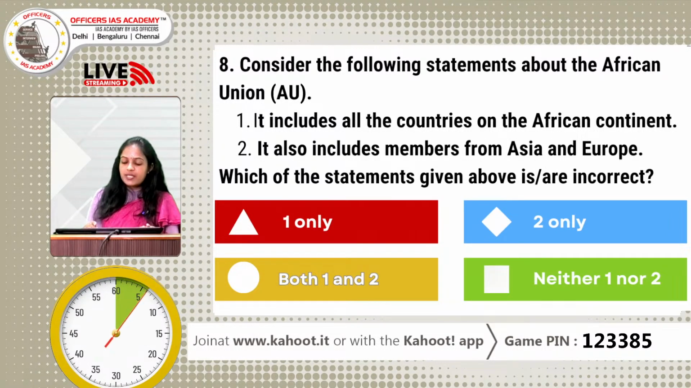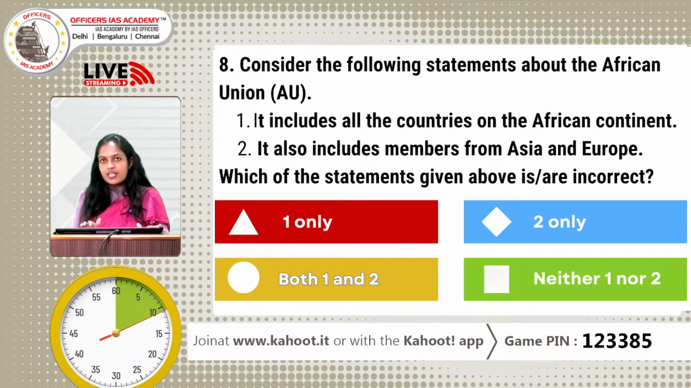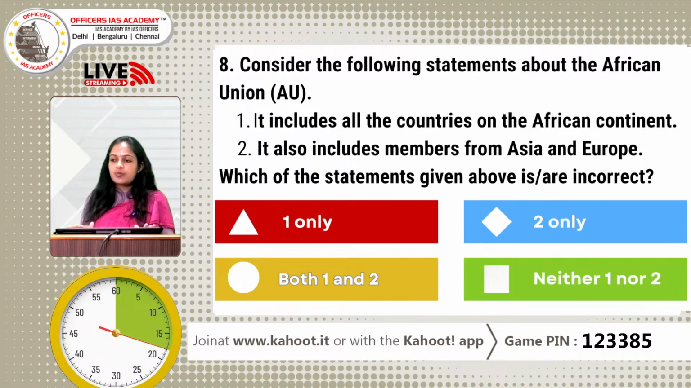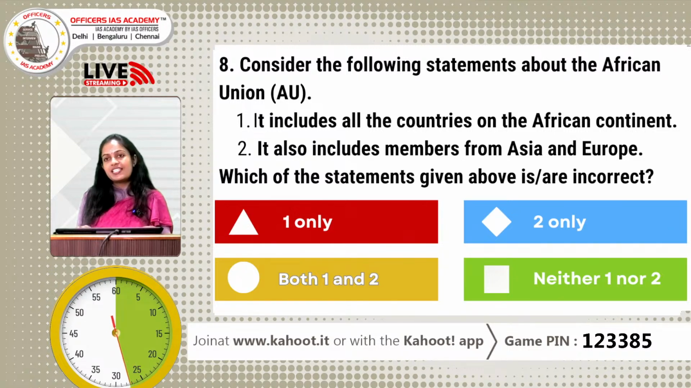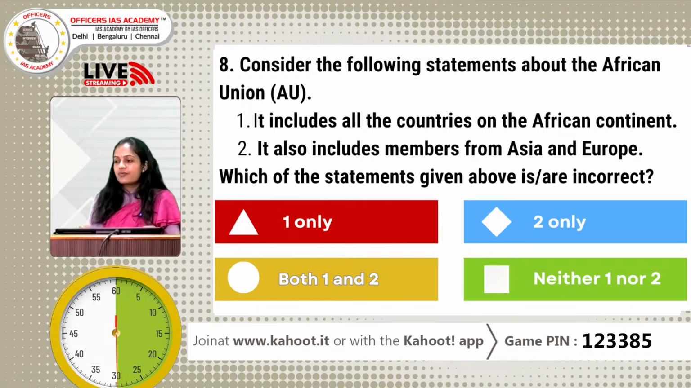Consider the following statements about African Union. Statement 1, it includes all the countries on the African continent, and statement 2, it also includes members from Asia and Europe. Which of these statements given above is or are incorrect? Option A, 1 only, option B, 2 only, option C, both 1 and 2, and option D, neither 1 nor 2. We've got 41 answers. Come on guys, we want more responses. And yes, the time is up.